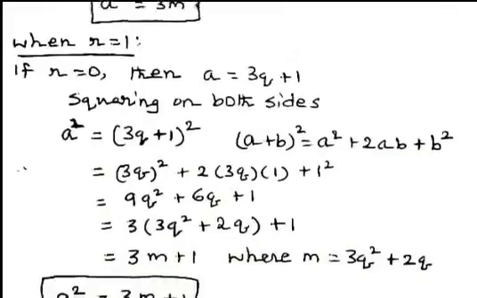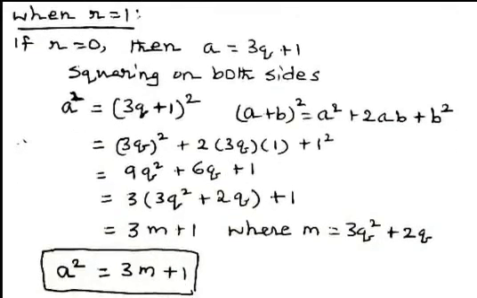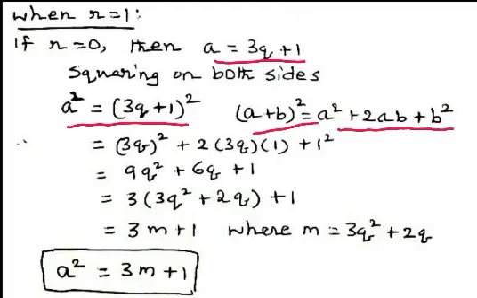Now we consider the case when r equals 1. When r equals 1, a equals 3q plus 1. Now squaring on both sides, we get a square equals (3q plus 1) whole square. But we know the formula (a plus b) whole square equals a square plus 2ab plus b square.